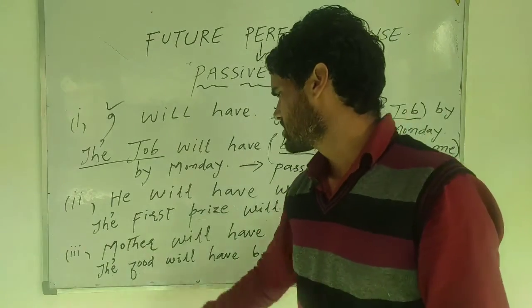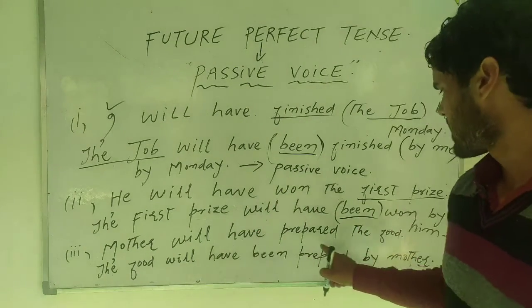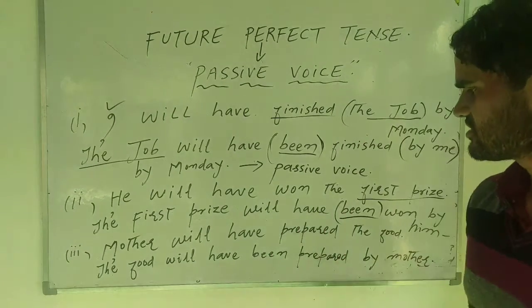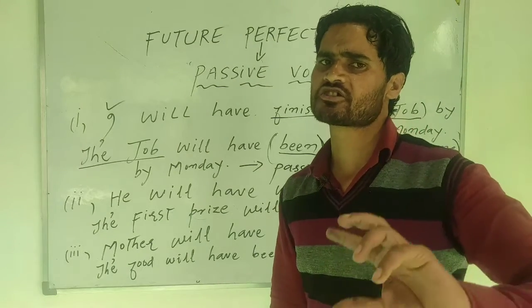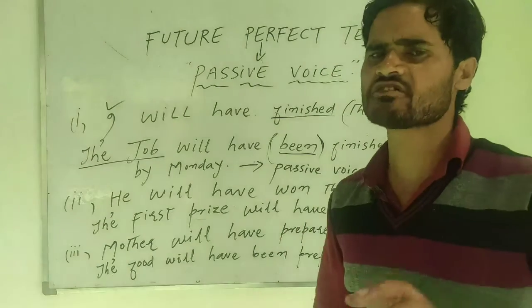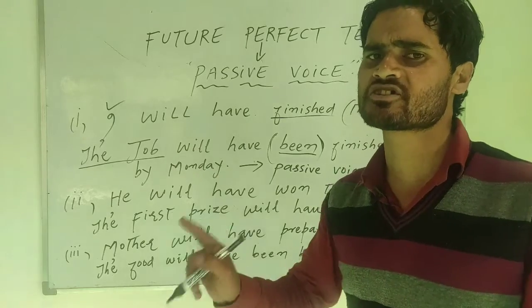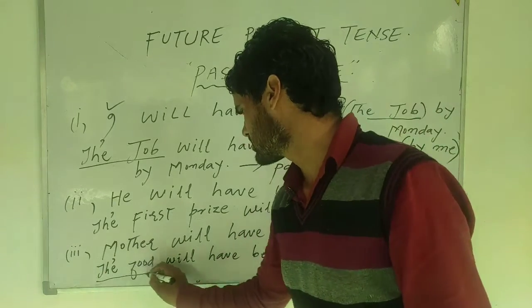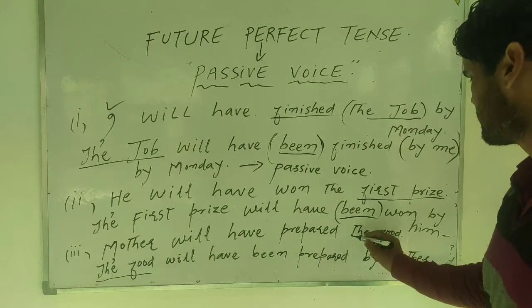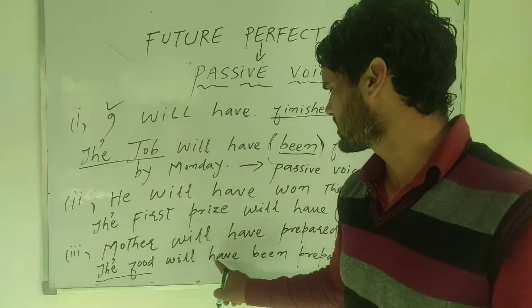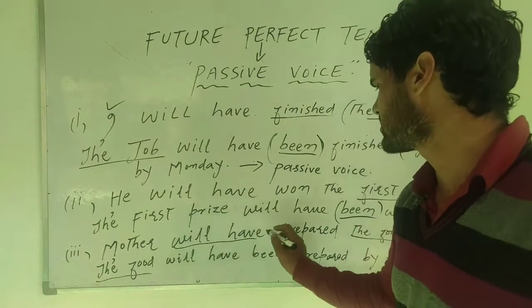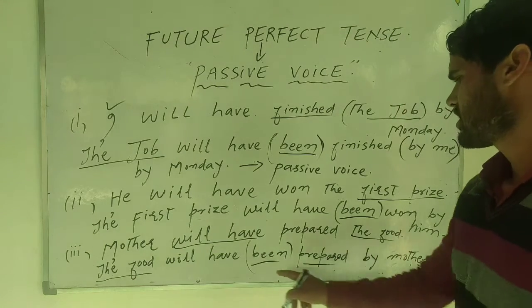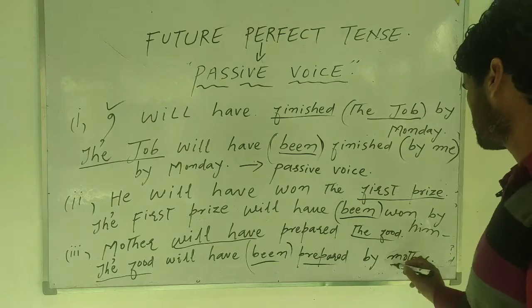Now sentence third. Mother will have prepared the food. If you are to make it into the passive voice, you have to interchange the subject and object. I have been continuously and repeatedly insisting on the interchange of subject and object. So first here it will appear the food, because it is the object. The food will have is already there. Will have, additionally you have to use been after that, third form of verb. The food will have been prepared by mother.